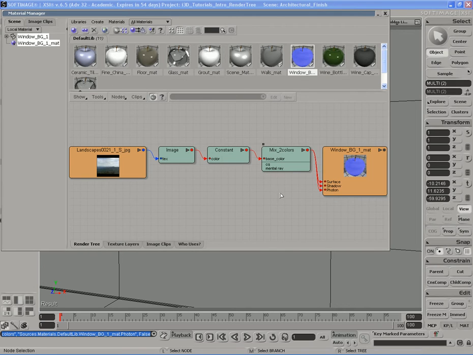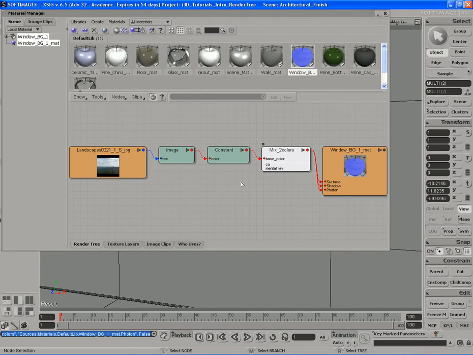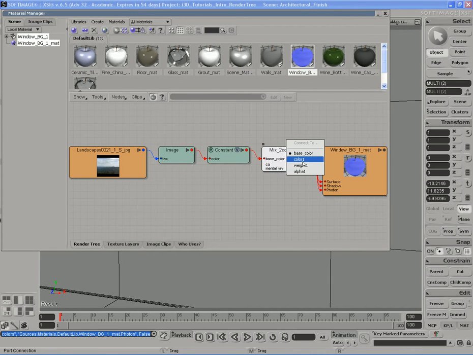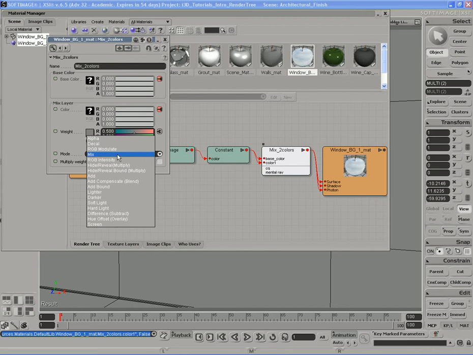Now, what are we going to plug as the color 1 for the mixer? We're going to plug in the same exact thing. That's right. We're going to take the constant and plug it into the color 1. And now we have the same thing being plugged twice and being composited on its own. So what we're going to do is change the mixing mode from mix to add. This way it makes it brighter.